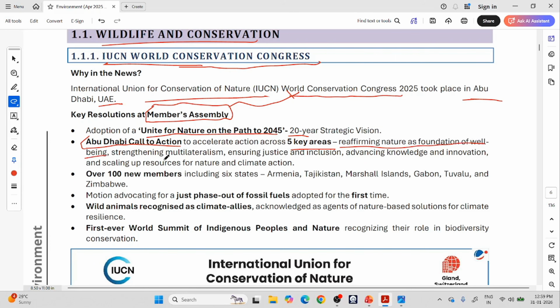Then strengthening multilateralism. So there is no domination of any one country or one group. The responsibility is on everyone. Ensuring justice and inclusion. So in these measures to conserve nature, we should also ensure justice and inclusion: justice for everyone, like forest-living tribes, etc., and inclusion of everyone.